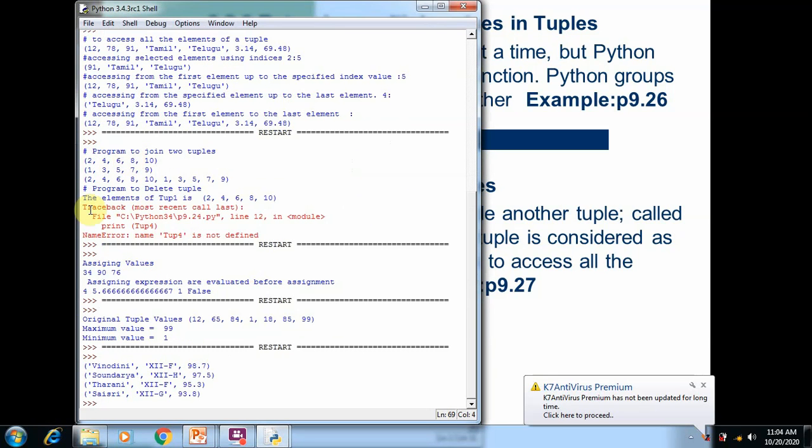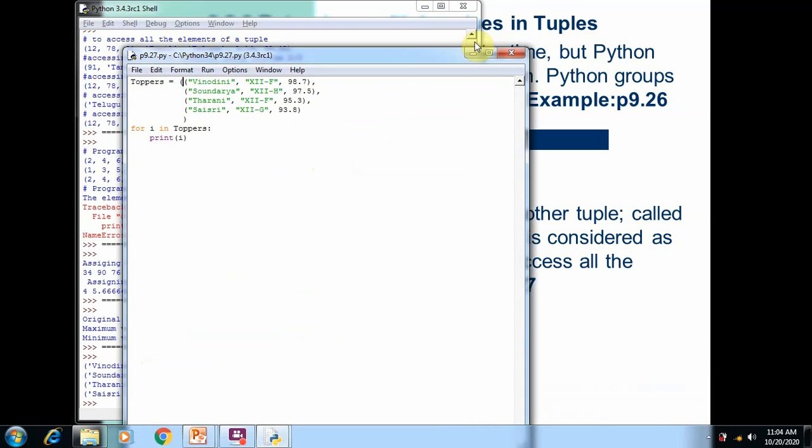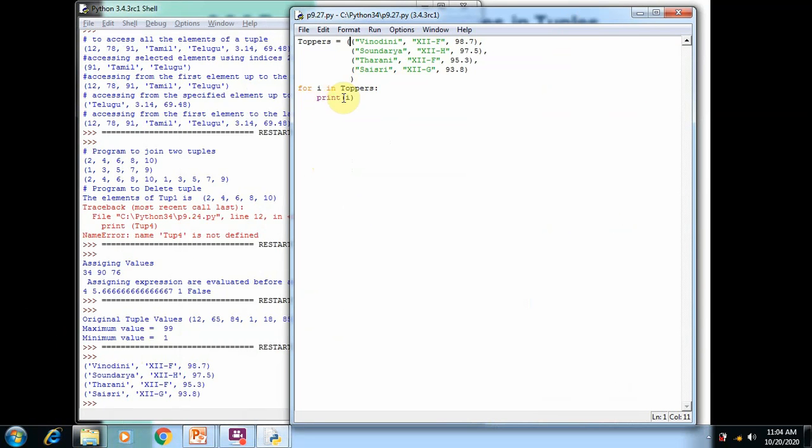Here you can see all the elements are printed on the screen. So this is how we create a tuple within a tuple. It is called a nested tuple, and by using a for loop we print all the elements on the screen.